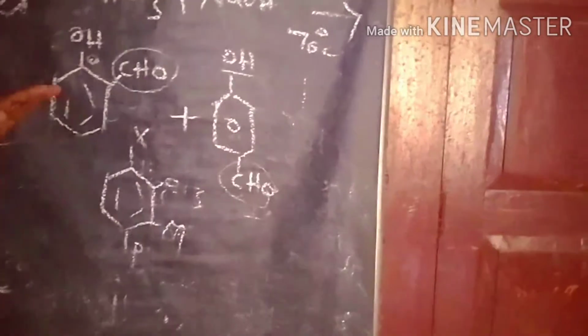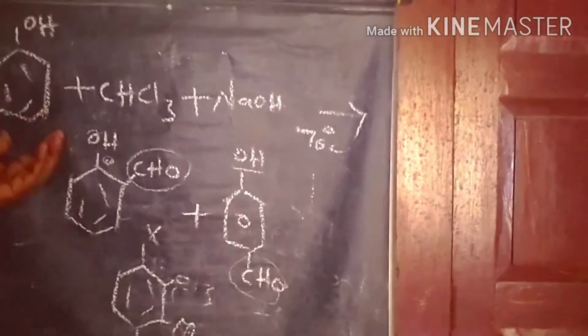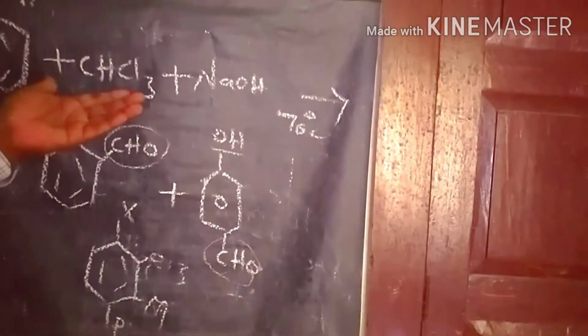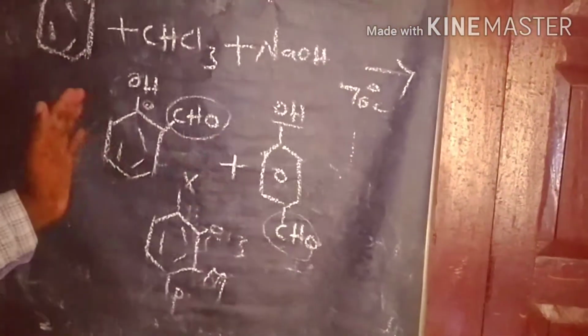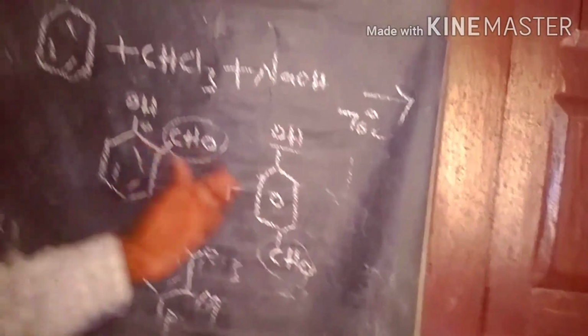Generally we get these two products from the reaction of phenol with chloroform in the presence of base at 70 degrees: ortho-hydroxy benzaldehyde and para-hydroxy benzaldehyde.